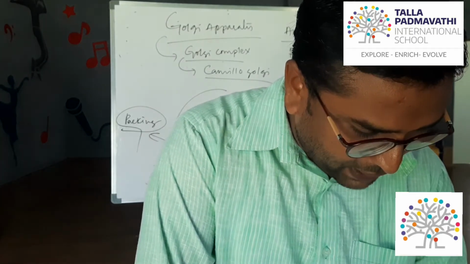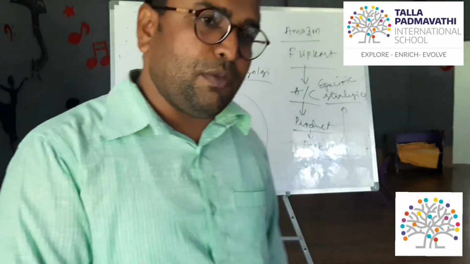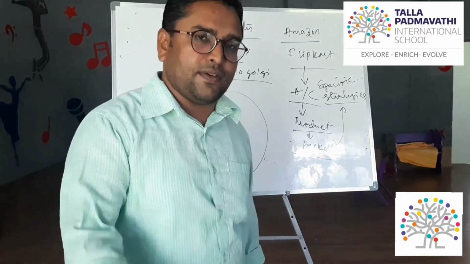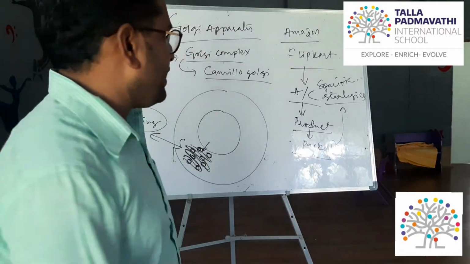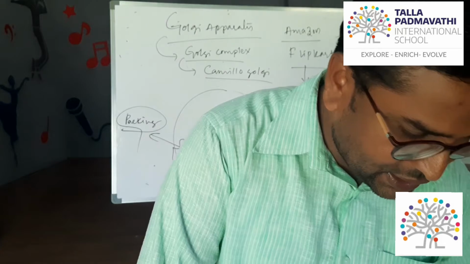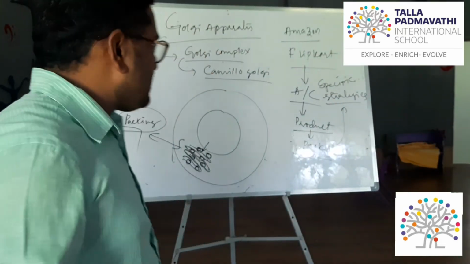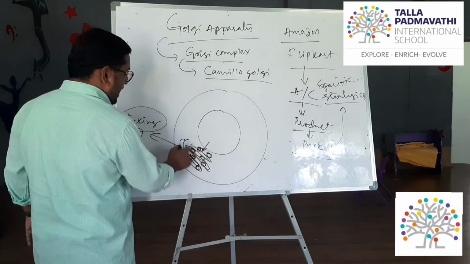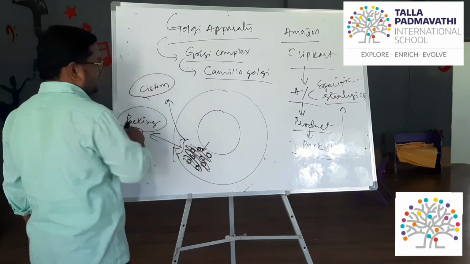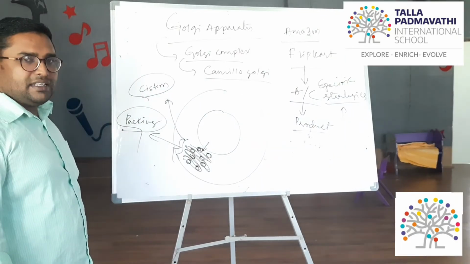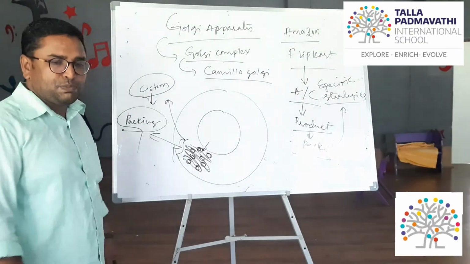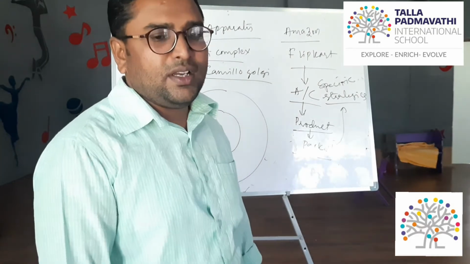So how is the product dispatched? Any sugar molecule, protein or lipid that is to be transported to different parts of the cell or outside the cell, the Golgi apparatus plays a very important role in that transportation. These vesicular stacks are called cisterns, C-I-S-T-E-R-N. This system helps in packing and dispatch, which is the major role of the Golgi apparatus.